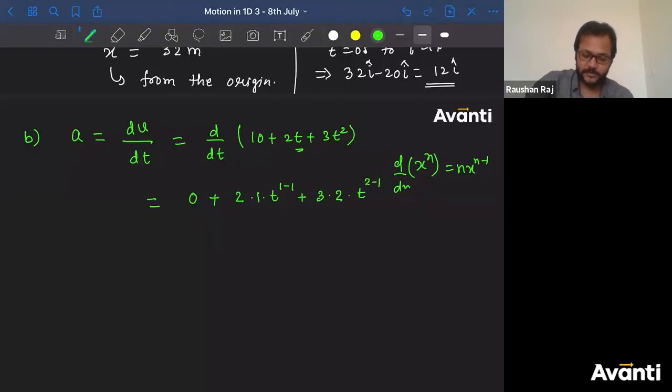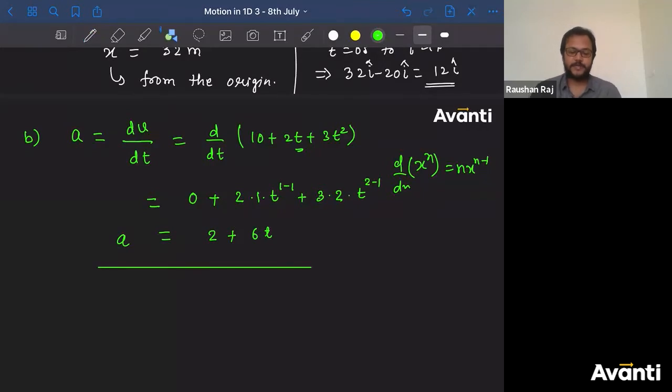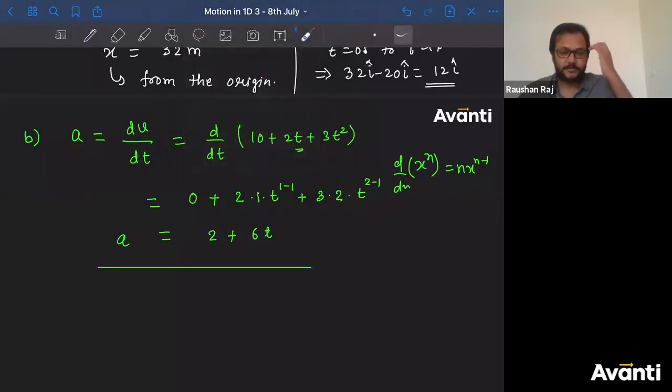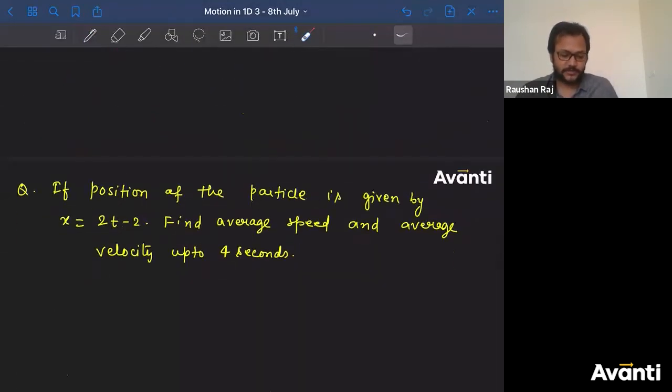What is the final answer? 2 plus 6t. So this is the acceleration. So 6t plus 2 is what? The acceleration time equation. Alright guys, did everyone understand? Please revise differentiation and integration, basic differentiation, basic integration. That is very, very important. Let's solve the next question.